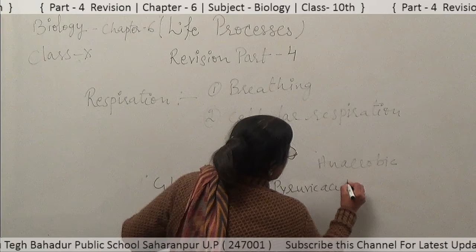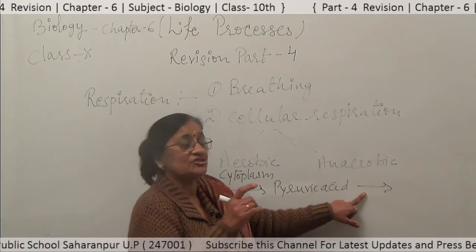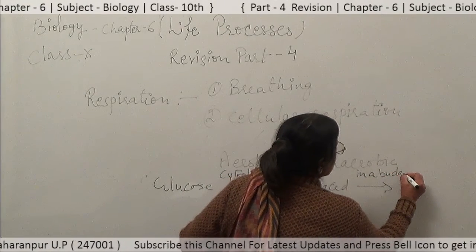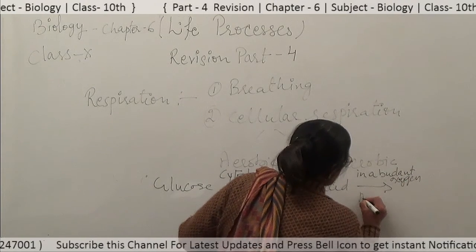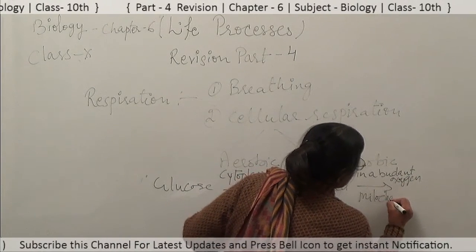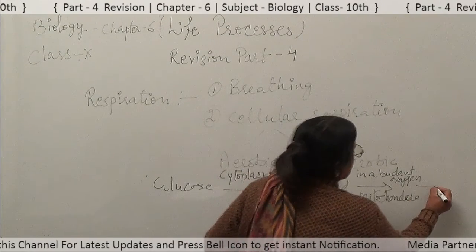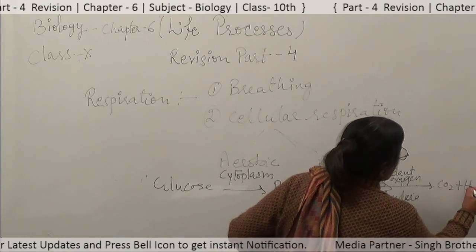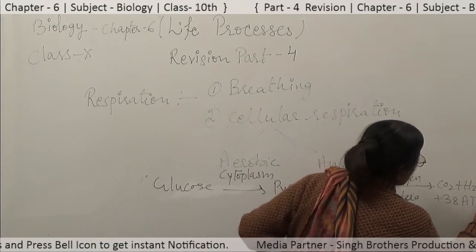Then the reaction that takes place in abundance of oxygen happens in the mitochondria, and during this process CO2 plus H2O plus a large amount of energy, about 38 ATP, is produced.